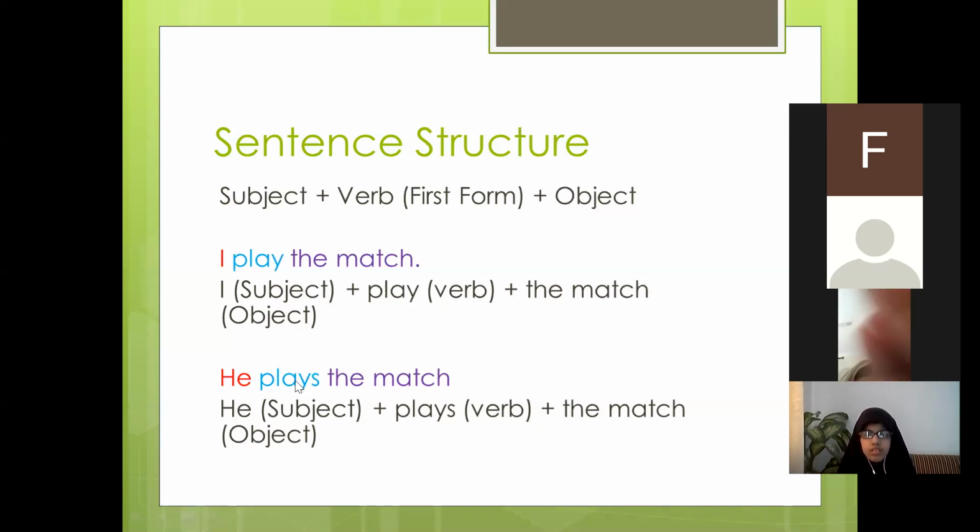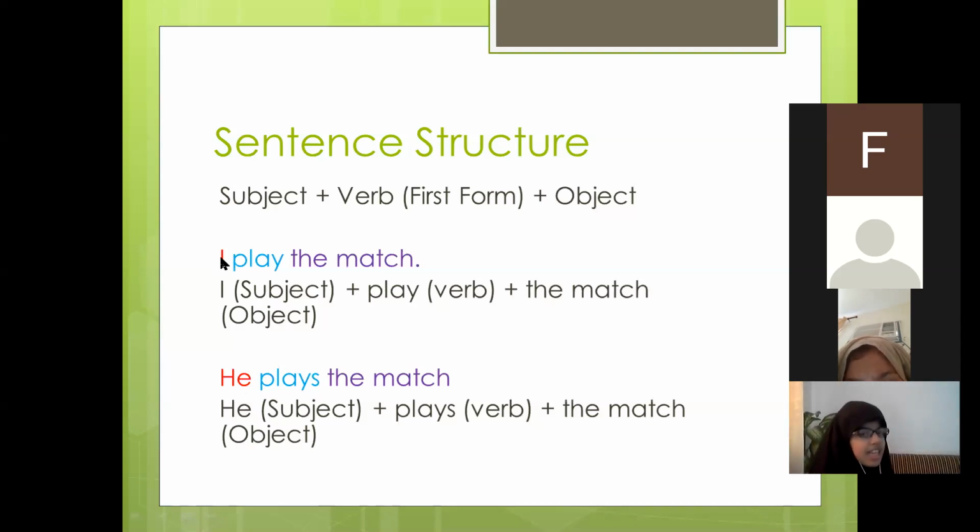So always remember, there are certain rules in grammar which you must retain in your memory. They are for your learning. There is no logic in them. You just have to keep them in your mind: if the subject is he, she, or it, or a singular noun or name, then the verb it follows must have s or es. This is the rule of grammar which you must keep in mind.